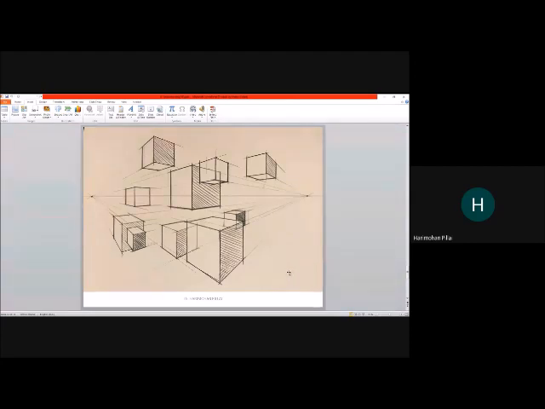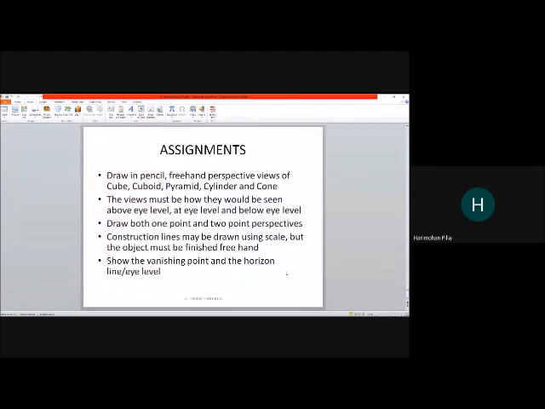Okay, so the assignment that you have is you will first draw a set of cubes. But you will draw other objects also. Try to figure out how to draw other objects, such as cube, cuboid, pyramid, cylinder, and cone. So 5 different sets of objects: cube, cuboid, pyramid, cylinder, and cone.